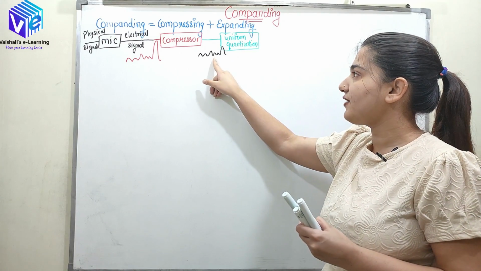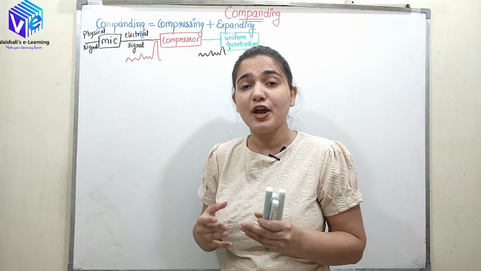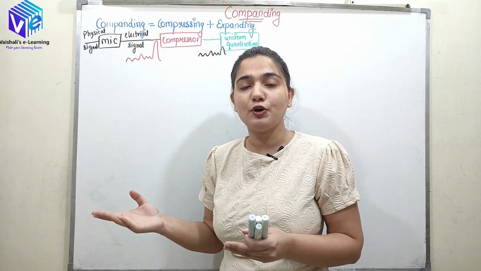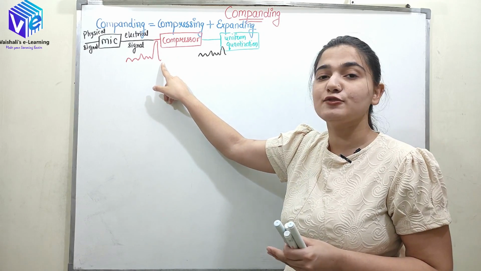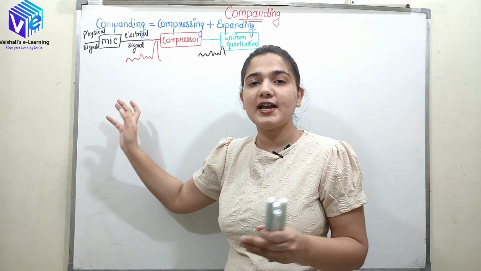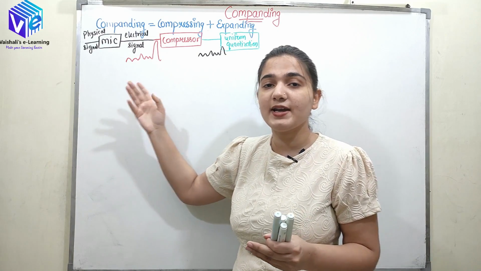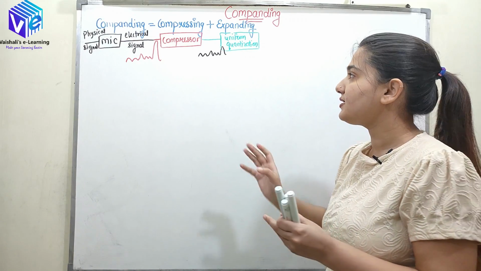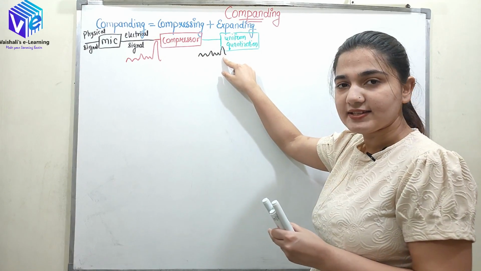What happens if I reduce the dynamic range? If I have the same number of levels to denote the quantized output, then here the step size would be very small, whereas here the step size would be very high. If the step size is high, what would happen? The quantization error would be high. We'll understand all these things with the help of an example. So here you can see the dynamic range has reduced.